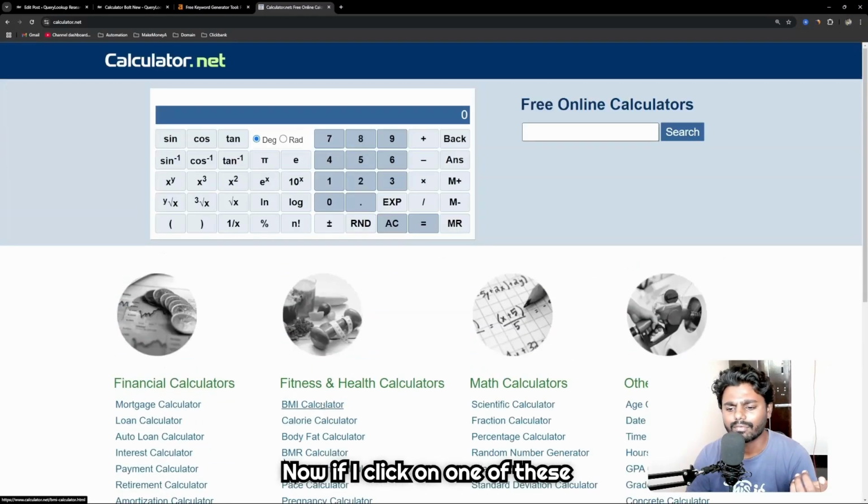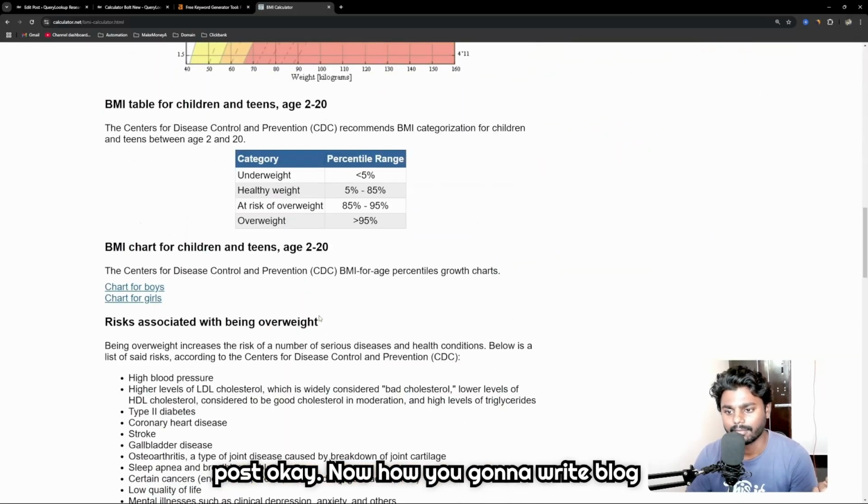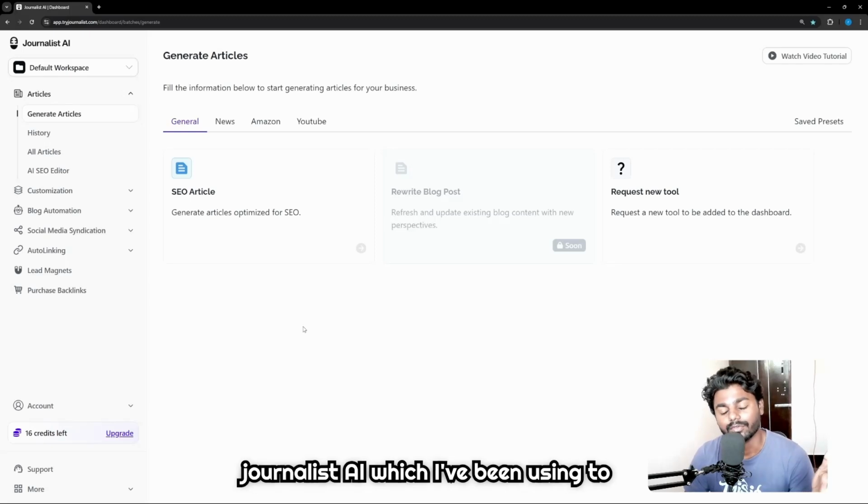Now if I click on one of these calculators, they have written a blog post. Okay, now how are you gonna write a blog post? Now I want to introduce you to Journalist AI, which I've been using to write SEO AI articles with the max humanized content.